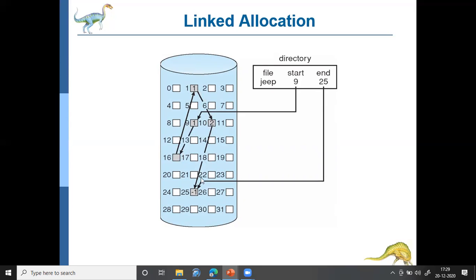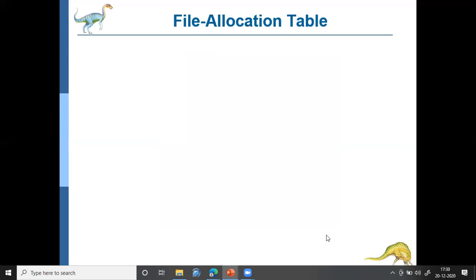Okay, and the 10th block is pointing to the 25th block. In the 25th block, you see there is a -1. And also, here it is the end of the block. Okay, so the operating system will stop accessing when it reaches the 25th block. Okay? So now the storage need not be in contiguous blocks. It can be at different locations also. Okay, so this is how linked allocation works.